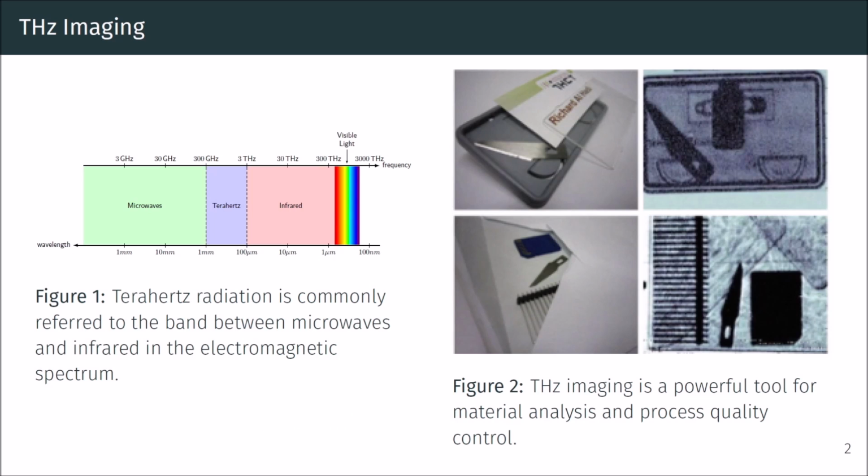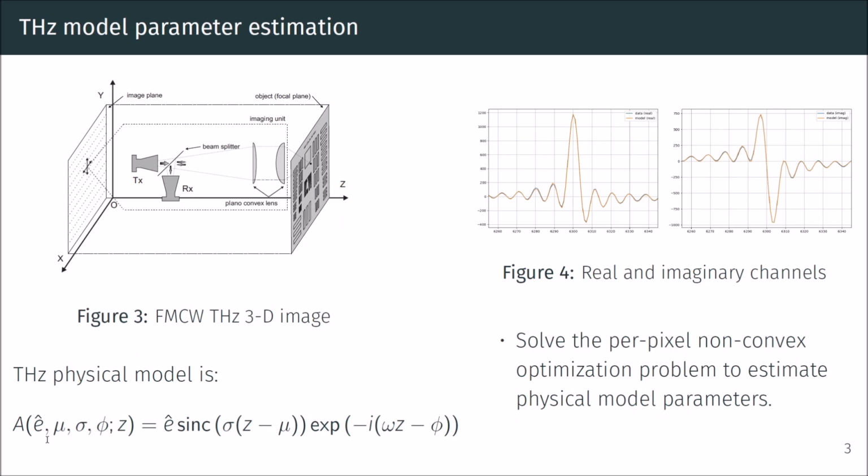Terahertz radiation is commonly referred to as the spectrum between 300 GHz and 3 THz, which is the band between microwaves and infrared radiation. Terahertz imaging systems have great potential in applications like contact-free material analysis, non-destructive testing, process quality control, and civil security. Among different system designs, frequency modulated continuous wave terahertz systems are one of the most popular ones because of their advantage of allowing reconstruction of depth information for three-dimensional spatial object representations.